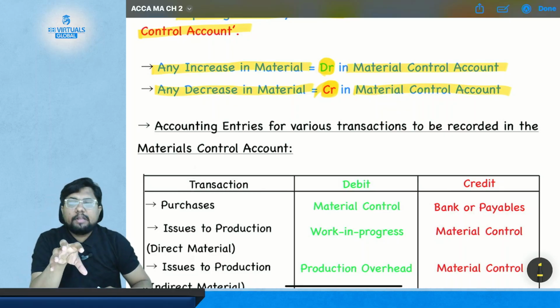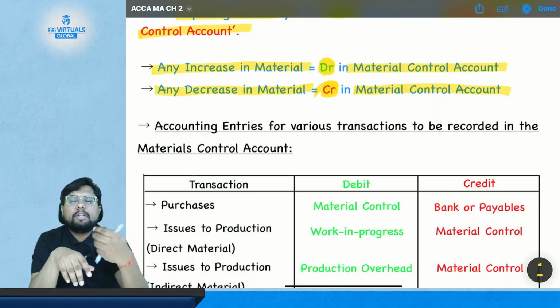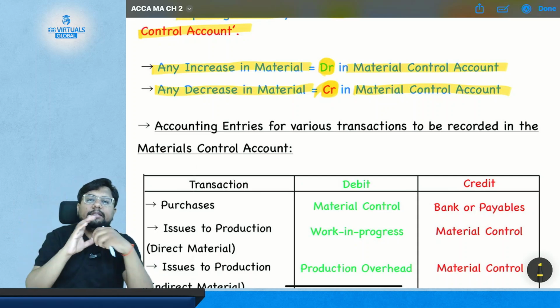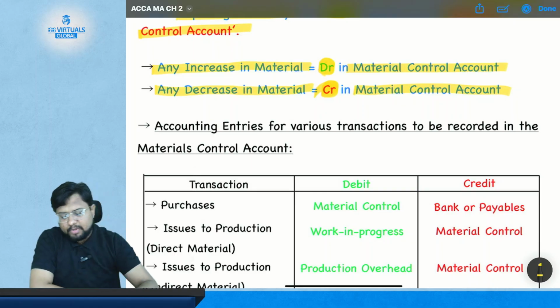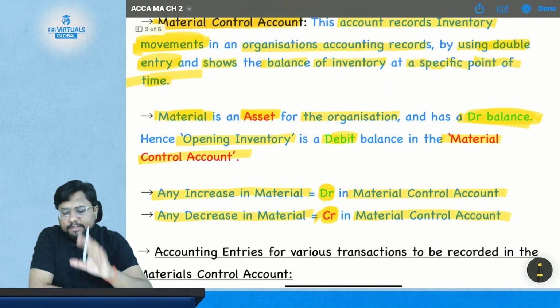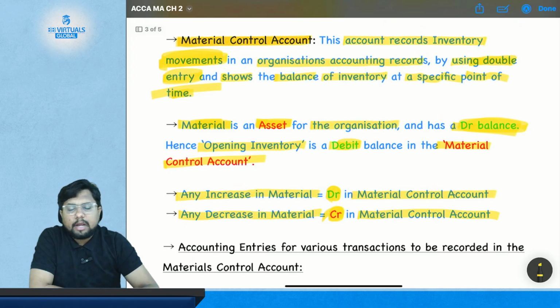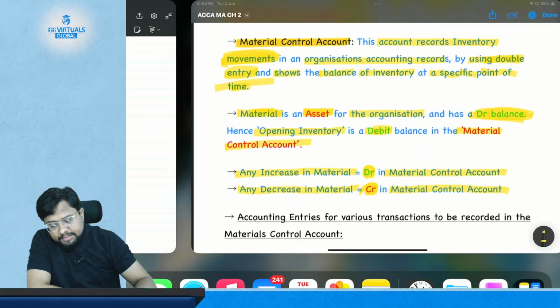And since material is your asset, any increase in the material will get debited, and any decrease will get credited in the material control account. Simple. So these are the very basic things about the material control account. Now we need to understand what types of transactions are going to be recorded in the material purchase account.